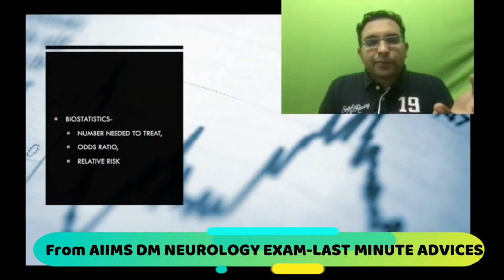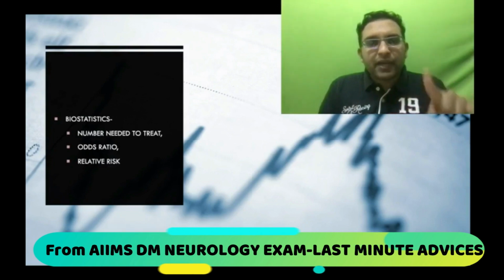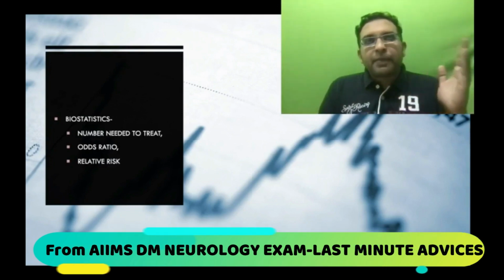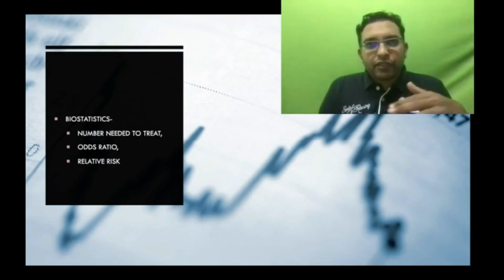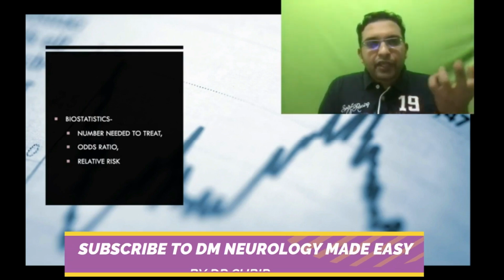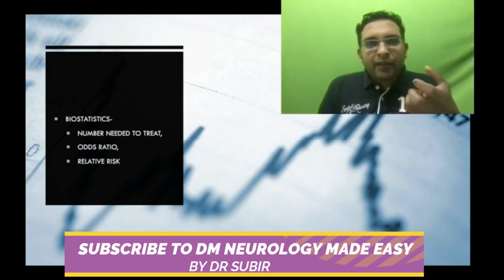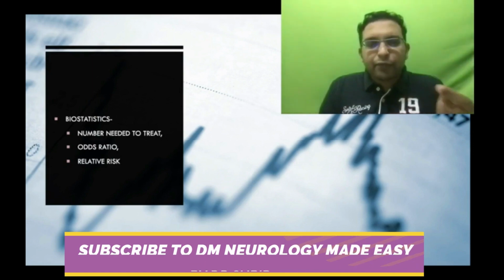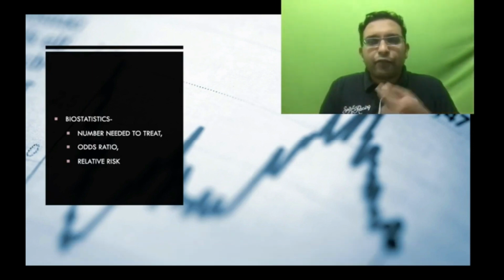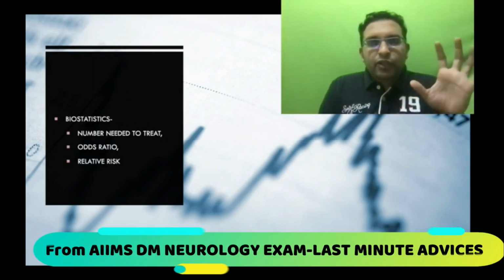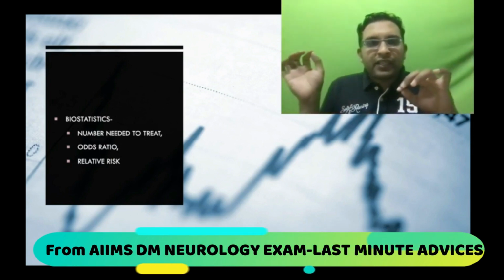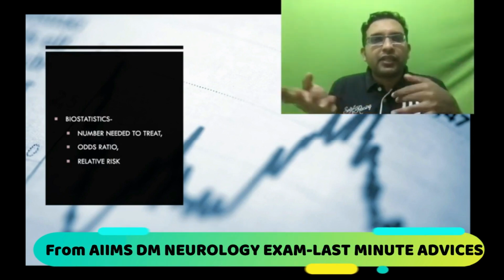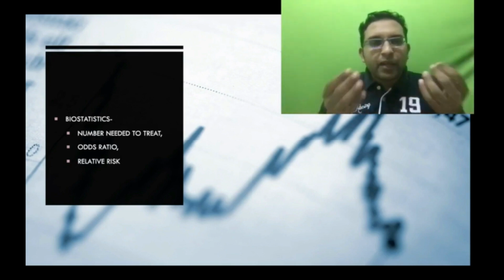About the biostatistics part, you should not miss this in the AIIMS exam. If you see the pattern in the past 6 AIIMS papers, biostatistics has a relevant portion in most of the exams, except a few. You cannot study A to Z of biostatistics, but the basic things you know, like sensitivity and specificity.